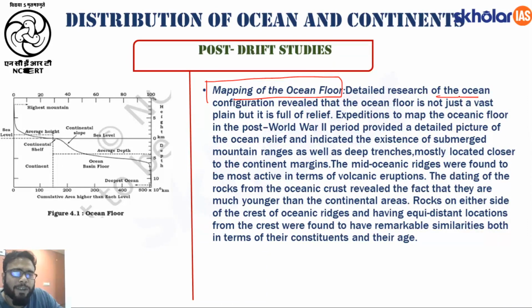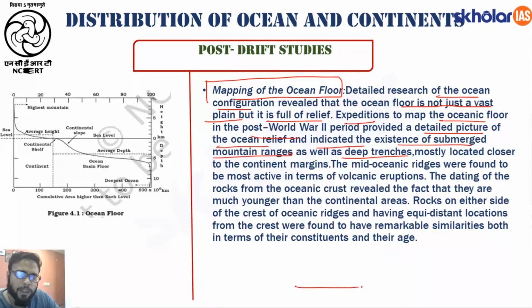Detailed research of the ocean configuration revealed that the ocean floor is not just a vast plain, but it is full of relief. We might get an idea that the ocean floor is flat, but it is not so. It has different types of relief along the ocean floor, which we will talk about. Then expeditions to map the oceanic floor in the post World War II period provided a detailed picture of the ocean relief and indicated the existence of submerged mountain ranges as well as deep trenches.